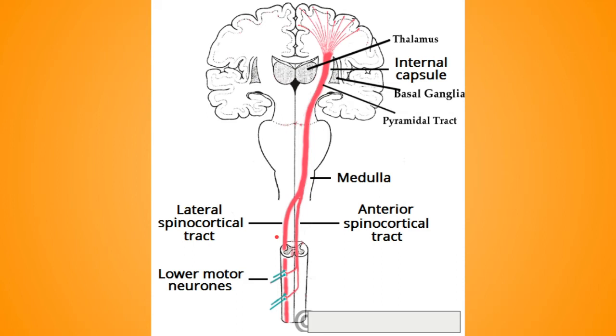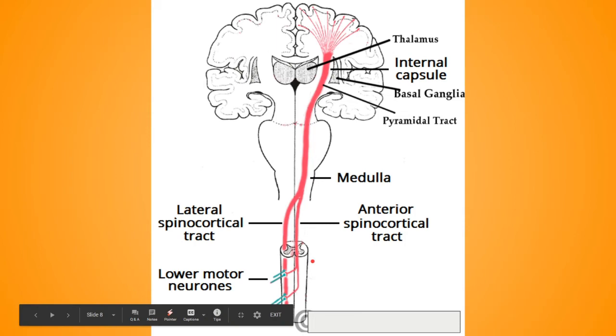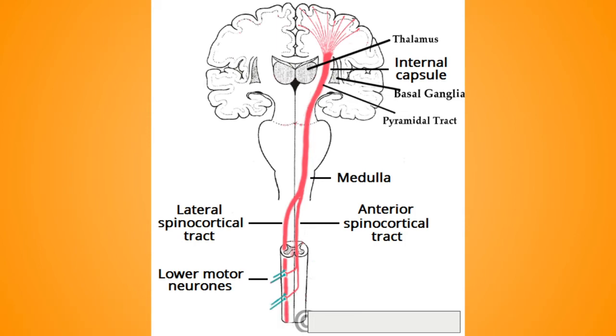But remember, the muscles are not actually paralyzed over here, only their control by the upper motor neurons is inhibited because of the lesion in the upper motor neurons. So because of the lesion in the upper motor neuron, hyperactivity of the LMN, the lower motor neuron, occurs, and the tone of the muscle is increased, leading to spastic paralysis.